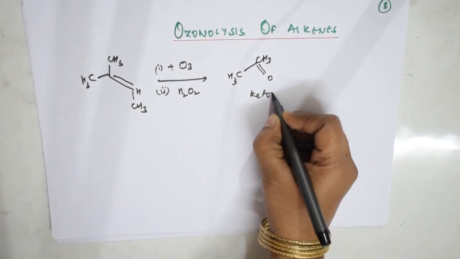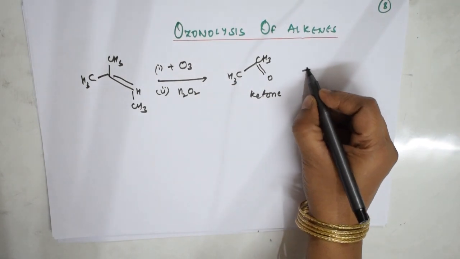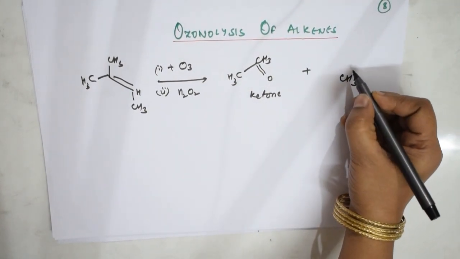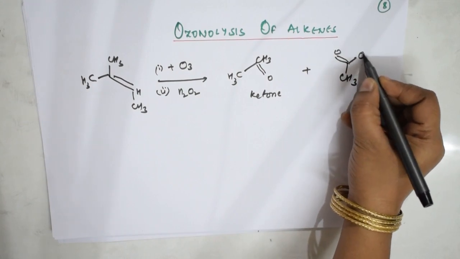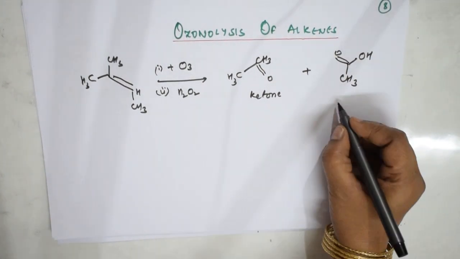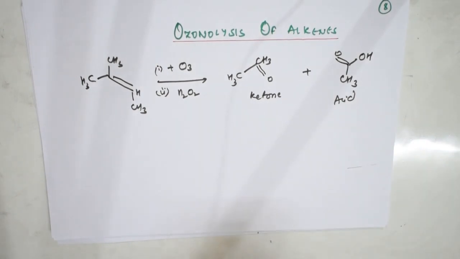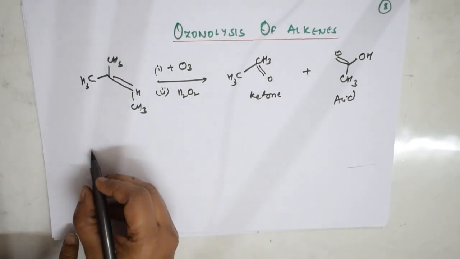So here in ozonolysis, I'll be getting a ketone and a mixture of acid also. So this is the ozonolysis process, a mixture of acid and ketone. Right. Now suppose, let us take one more example.